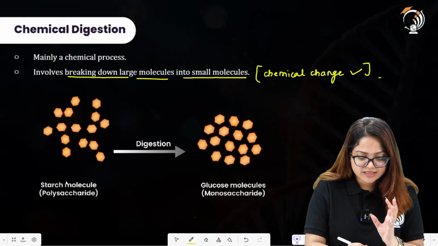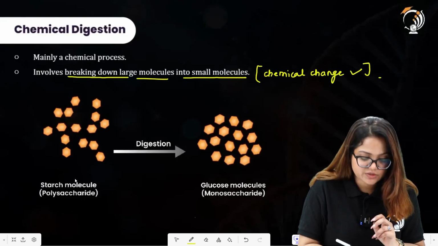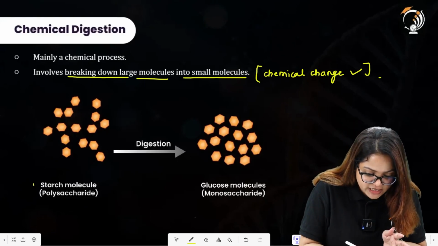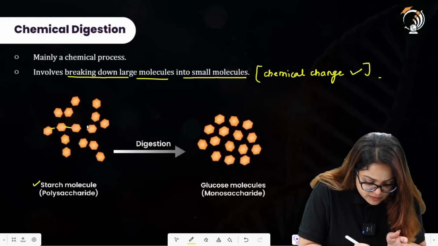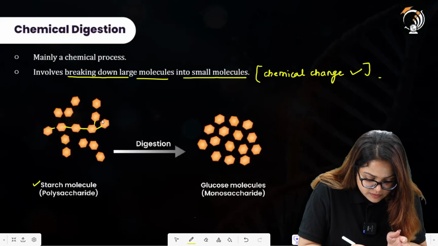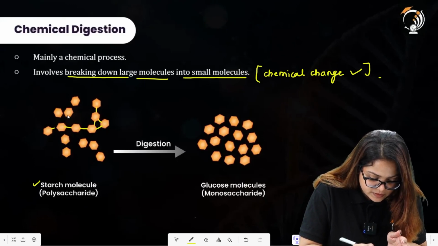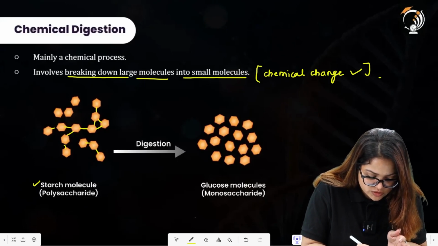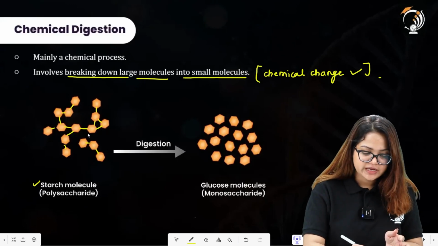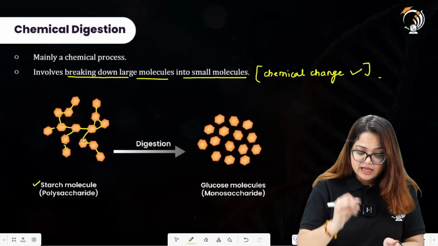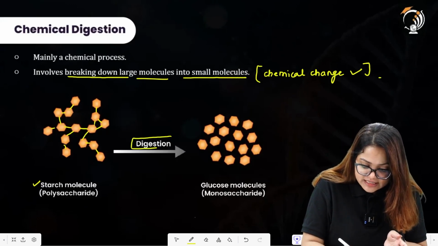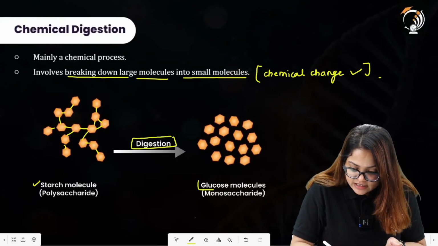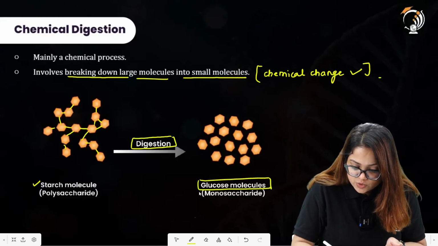Let us assume that this is on the left hand side. So there is a representation of starch molecules actually. Linking of these smaller units of glucose to one another makes the starch molecule, and by the process of digestion, these starch molecules are broken into smaller molecules of glucose.